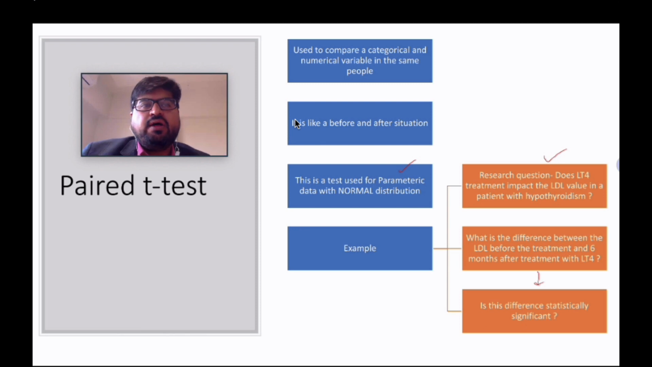So, other examples would be, what's the impact of growth hormone on growth velocity in children with short stature? What's the impact on growth velocity? So growth velocity before using growth hormone, growth velocity after using growth hormone, so on and so forth, right? So that's a paired t-test.